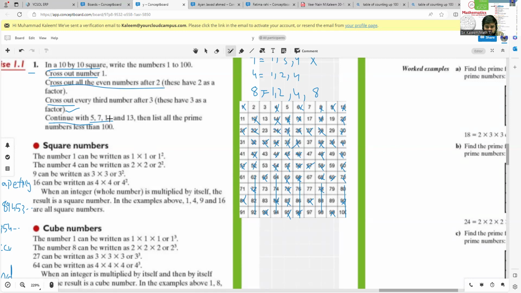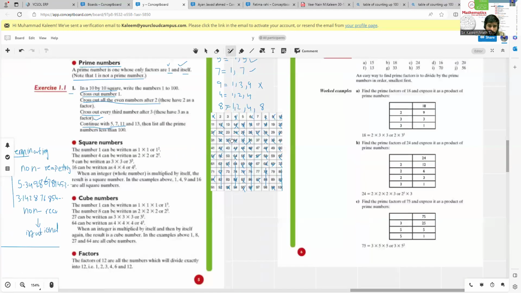It means that we have to cancel out the multiples of 7, except 7. So just leave 7, and then 14 is already cancelled out, 21, 28. After 28, we have 35. 35 is already cancelled out. So you just have to continue like this, and the remaining numbers will be prime numbers. I hope you understand this one.